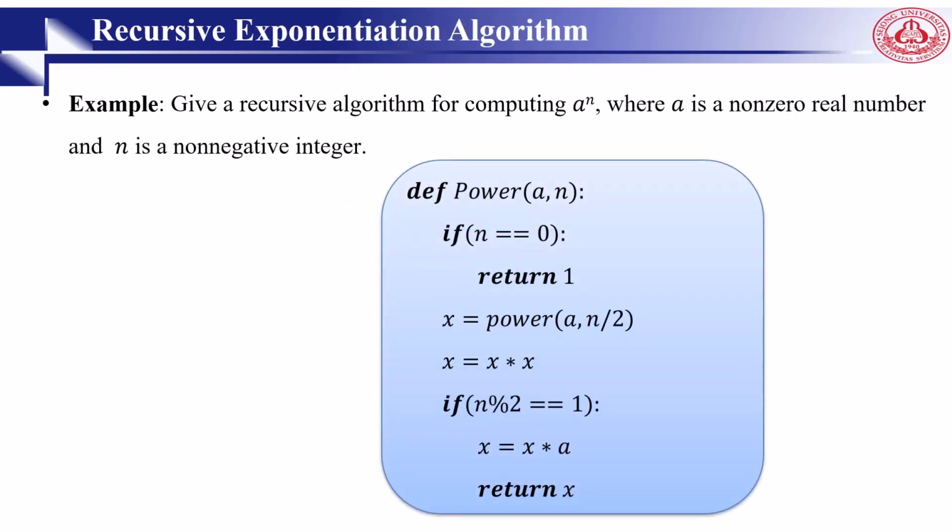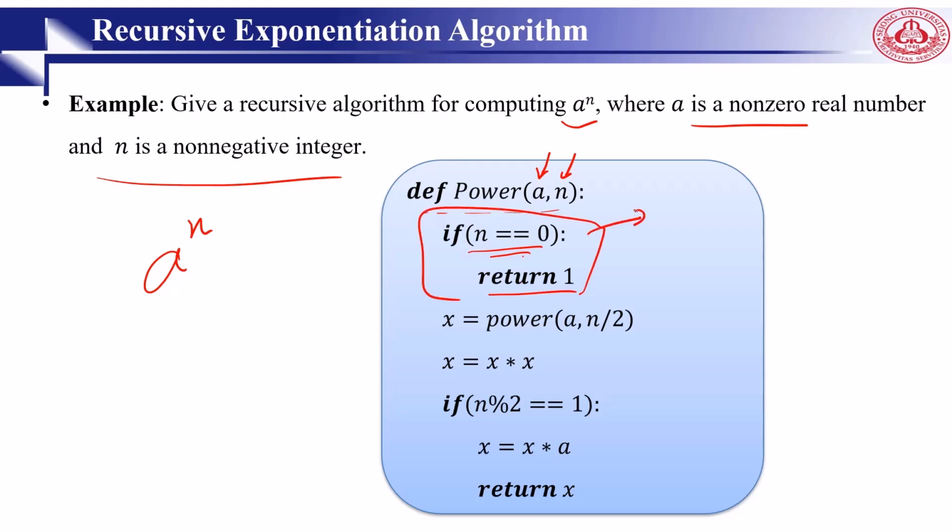Another example, we want a recursive algorithm for computing a to the n, where a is non-zero and n is non-negative. We use the recursive definition of a to the n, right? In this algorithm, or you can call it pseudocode or function, we receive two arguments: a and n. We first check if n is equal to 0, then we return 1.